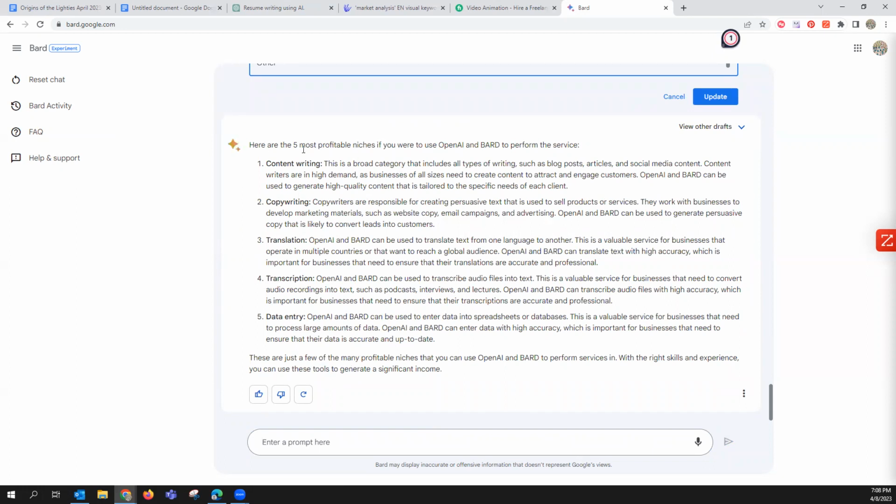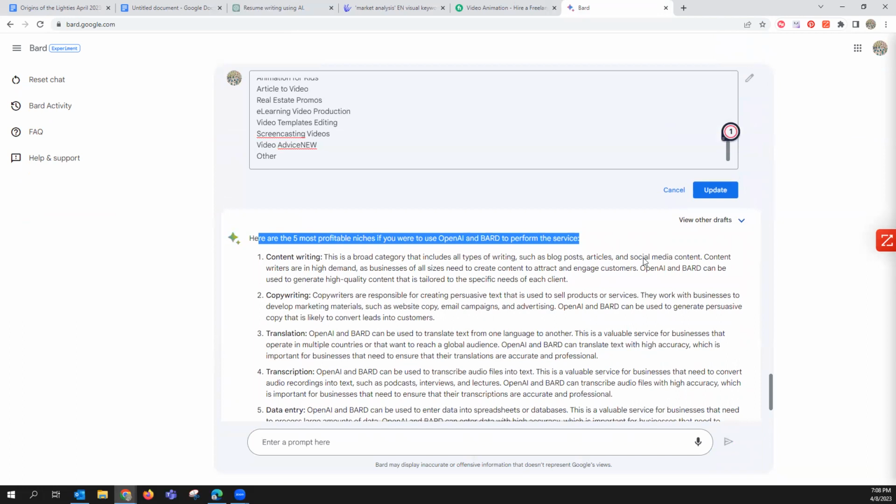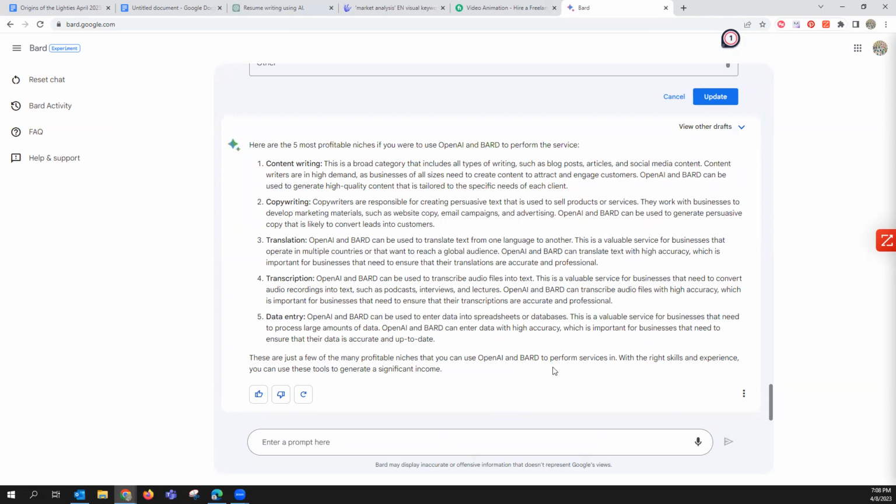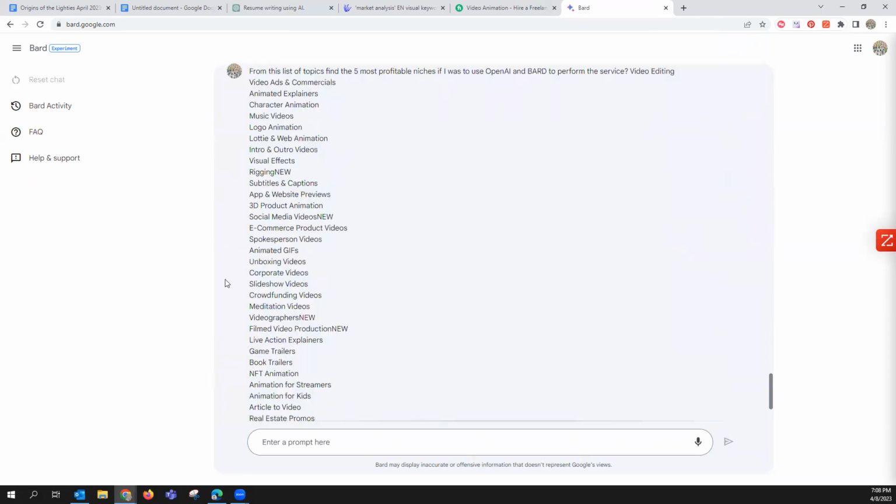Yeah. So here's 5 profitable niches. If you were to use this in general: content writing, copywriting, translation. So even with that question, it's not even fully what I was intending. Still gave some good information, but I'm about to update that, so this information is about to disappear. So get a quick little look right now if you guys are interested in these. All right, and then we're done. Let's go. Update.